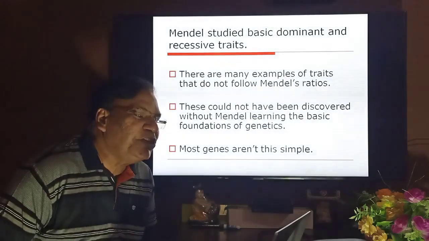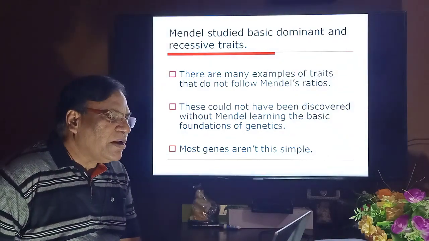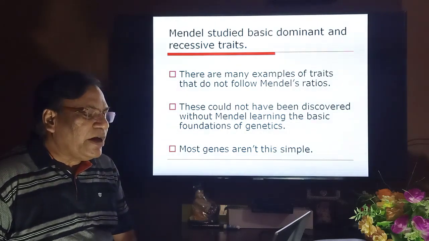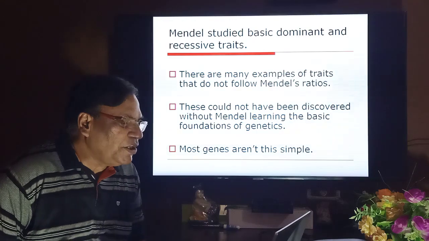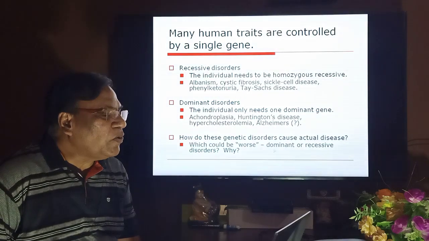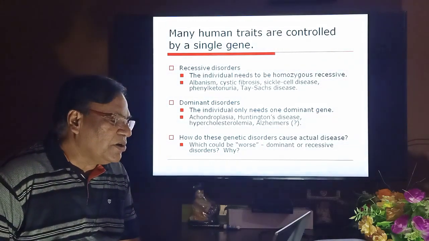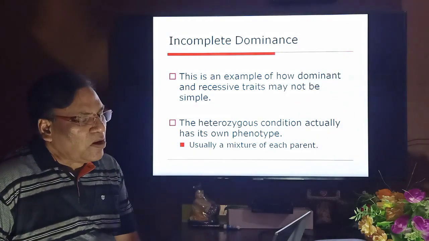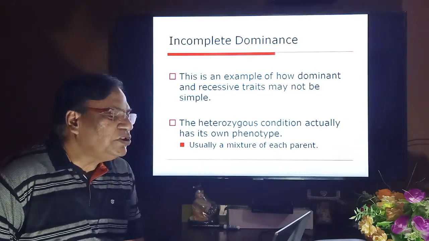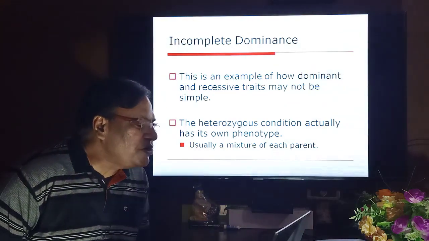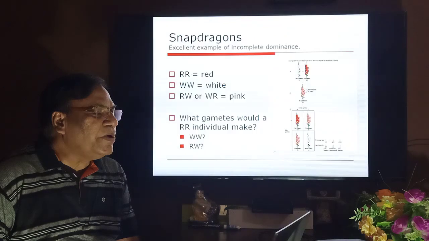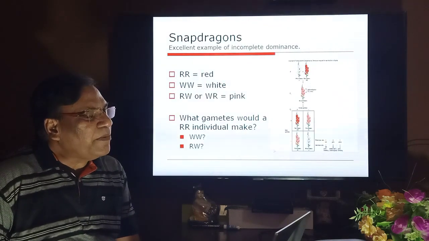Now Mendel studied basic dominant and recessive traits. There are many examples of traits that do not follow Mendel's ratios. These could not have been discovered without Mendel laying the basic foundation of genetics. Many human traits are controlled by a single gene: recessive disorders and dominant disorders. And then after Mendelism, there was the discovery of incomplete dominance. This is an example of how dominant and recessive traits may not be simple. The heterozygous condition actually has its own phenotype, usually a mixture of each parent. And this you can see in snapdragons.